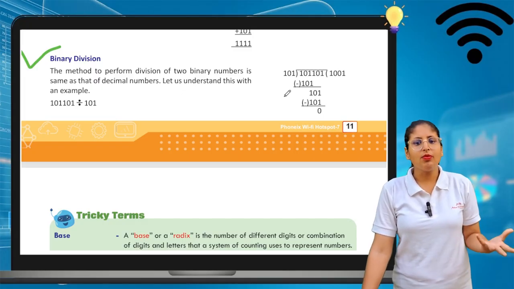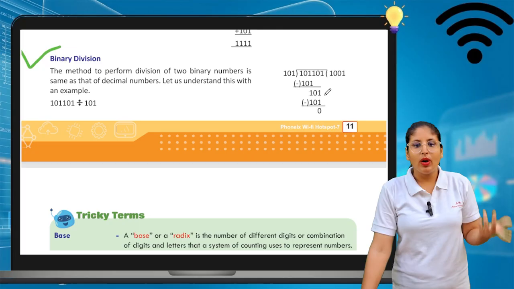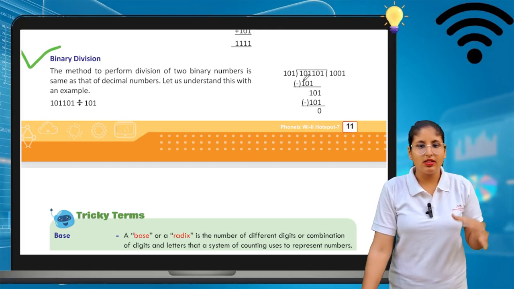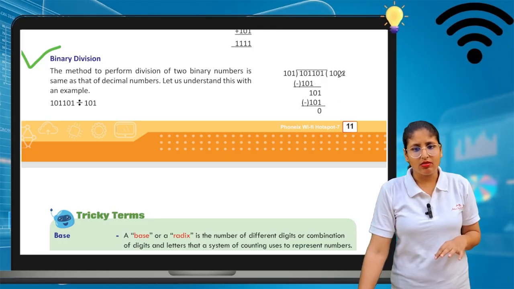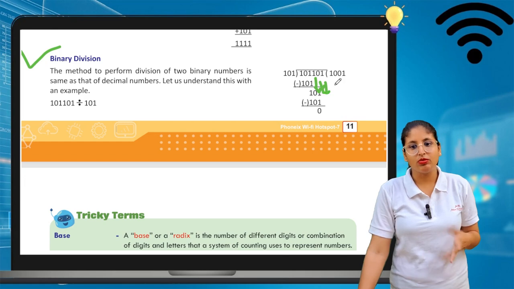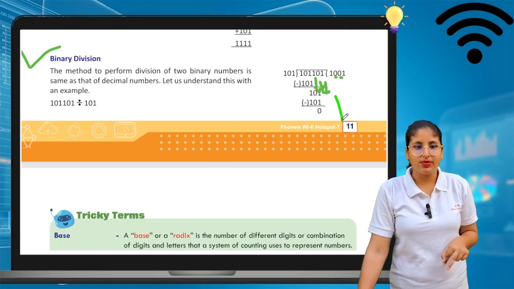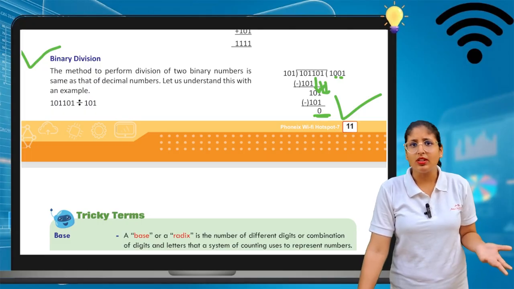See, this is the same, we can divide it normally. 101 divide with 1011101. So this is how, first we have to divide with 1. So 101 divide, the 1 is there. So the remainder is 101. Here comes a 101. And after that we have to add 2 zeros because we are taking two numbers simultaneously. So the answer comes up 0. Okay, so the normal division that we use in mathematics is the same way we can divide in computer language.